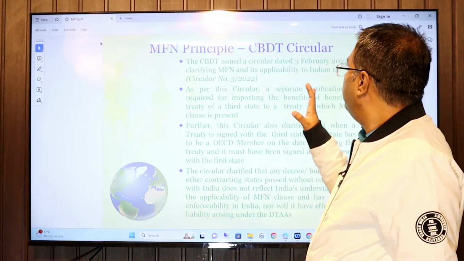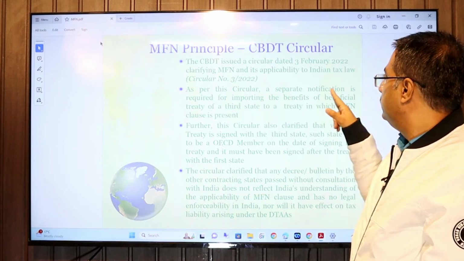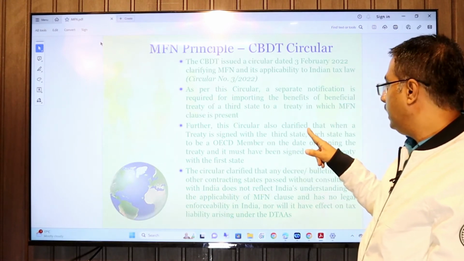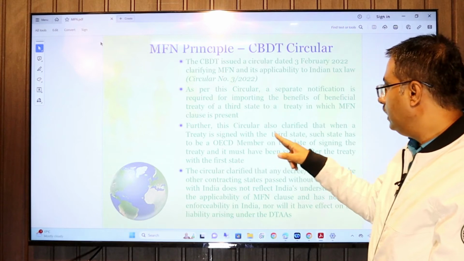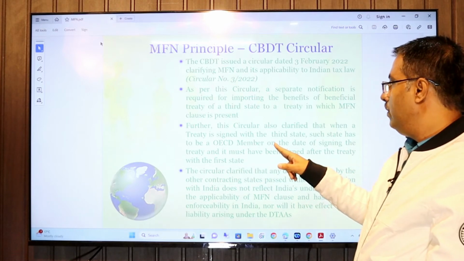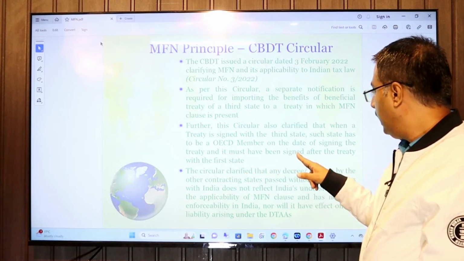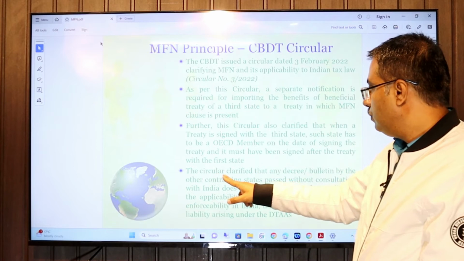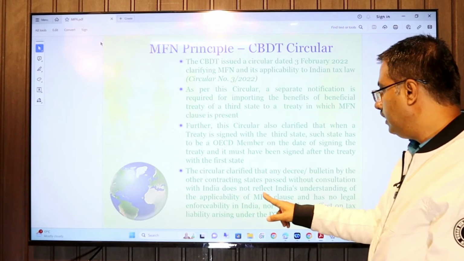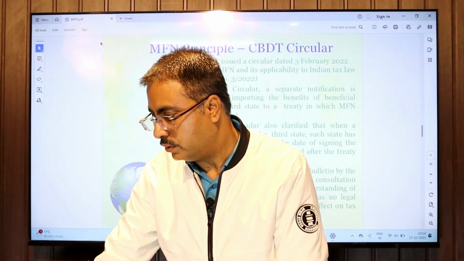So CBDT came up with Circular 3/2022. As per this circular, they said a separate notification is required. The circular also clarified that when the treaty is signed, the third state has to be an OECD member on the date of signing the treaty. The circular clarified that any decree or bulletin by the other state, passed without consultation with India, is not reflected under this. So this is a circular from February 2022.